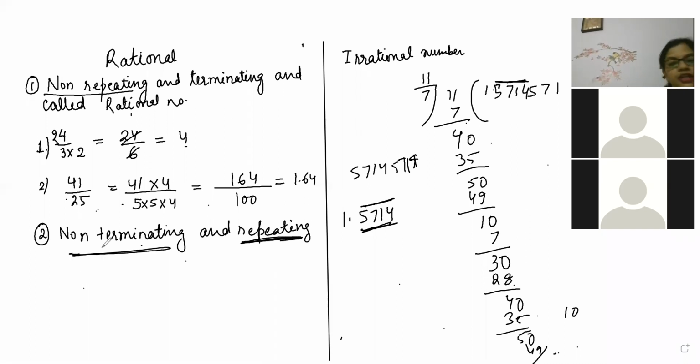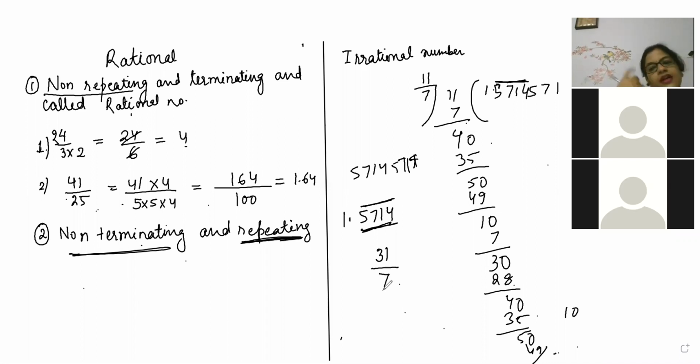You can write the example for this, repeating and non-terminating. Shall we see another example? 31 by 7. Now tell me, is 31 by 7 repeating and non-terminating or opposite?